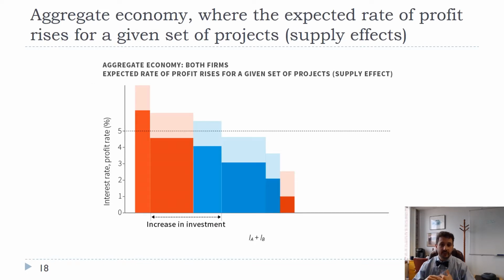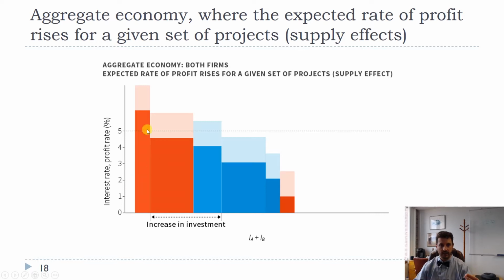Another issue is, are firms going to be more profitable? So profit rates seem to vary over time, both with competitiveness in the economy and also over the course of the business cycle. Profits tend to increase in the middle of the business cycle and then they tend to fall. If the profit level increases, so if firms feel like, okay, these projects are going to be more profitable than I thought, then they will be more likely to invest.